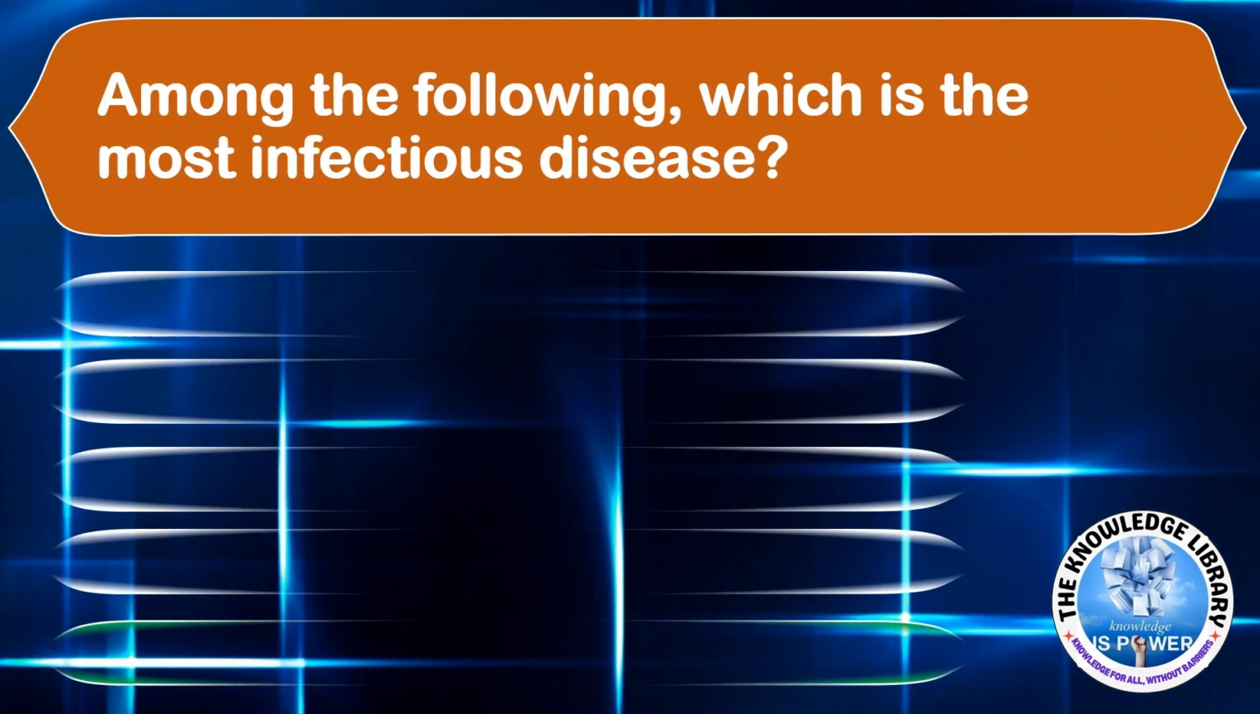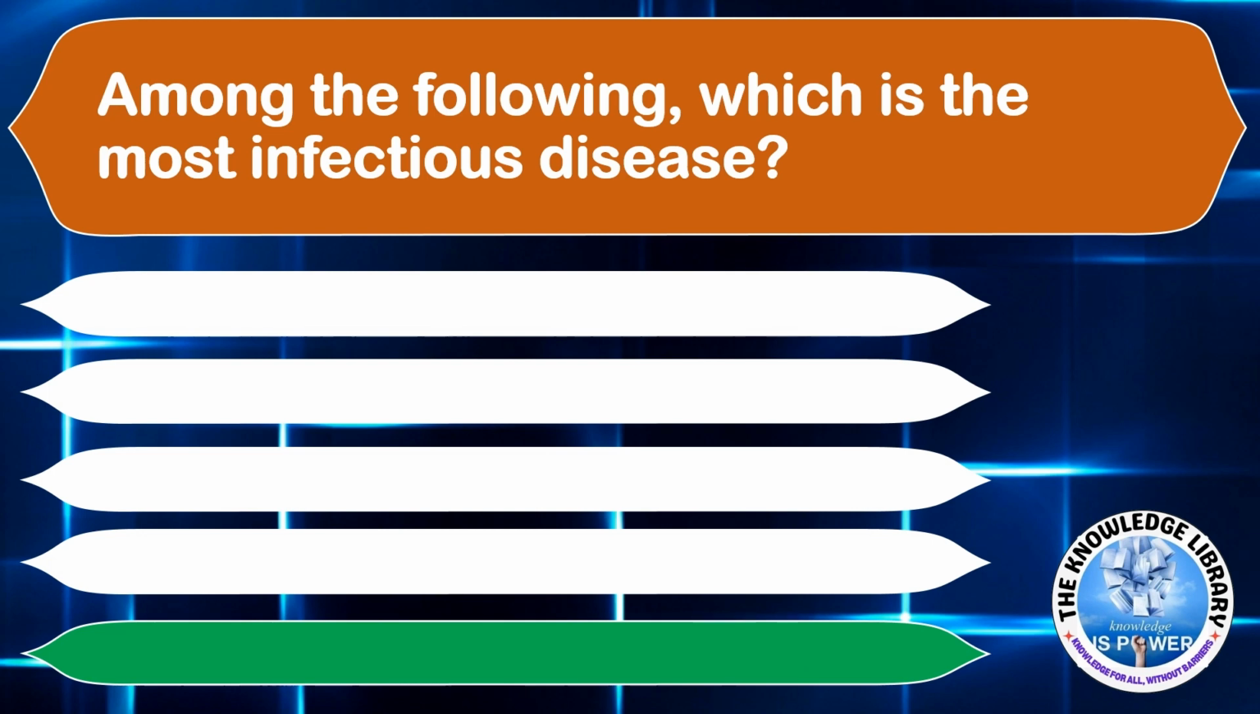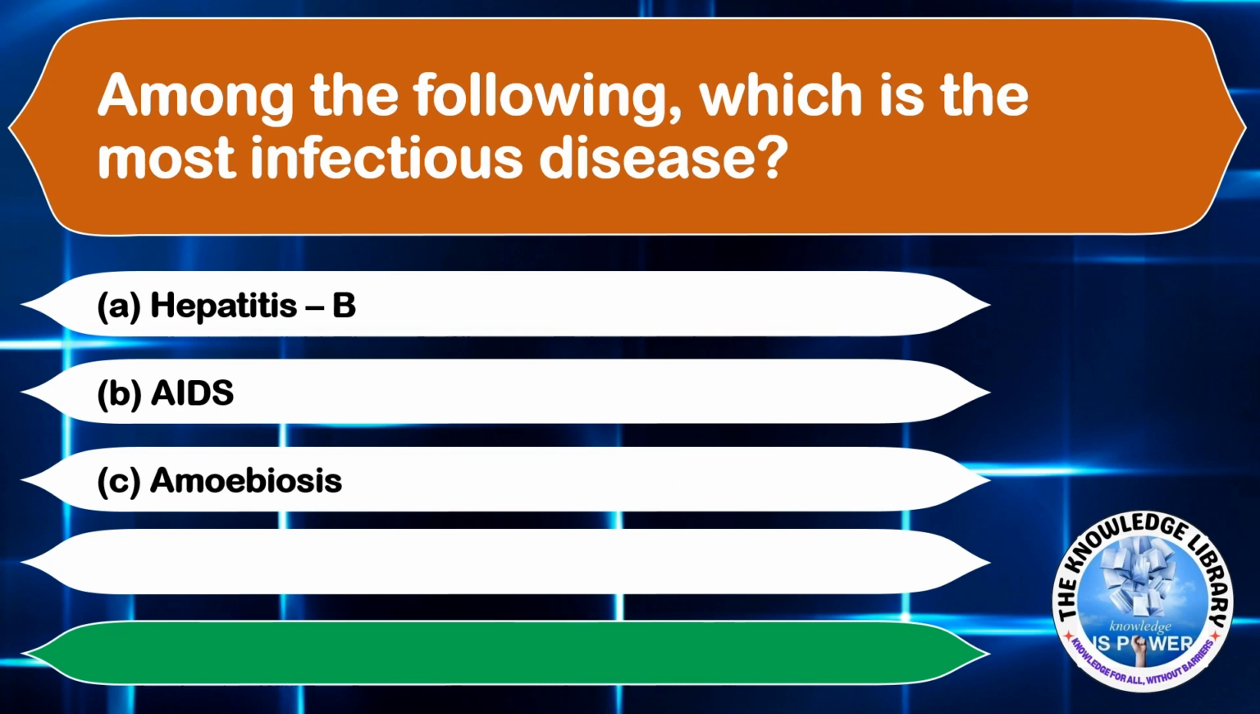Among the following, which is the most infectious disease? Option A, hepatitis B. Option B, AIDS. Option C, amoebiasis. And option D, malaria. The correct answer is option A, hepatitis B. Moving on to the next question.